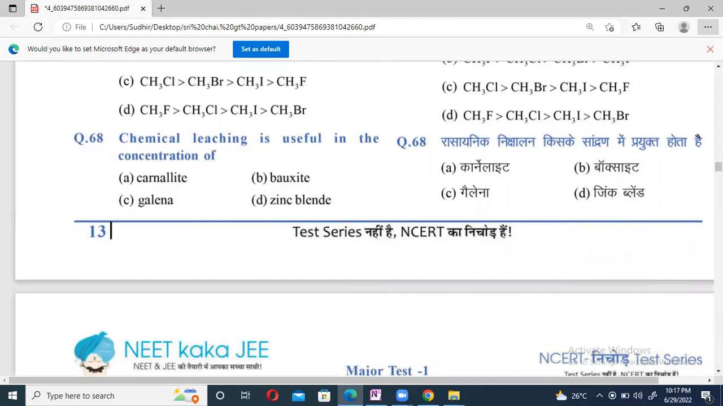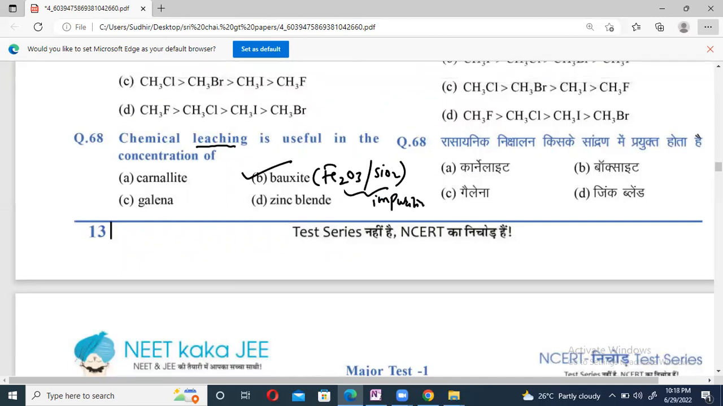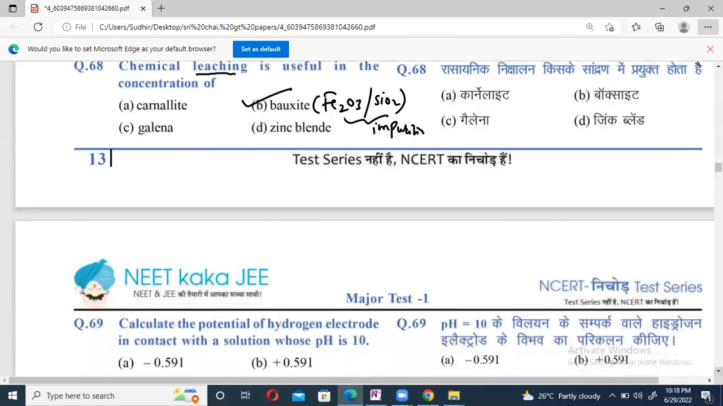68. Chemical leaching is useful in the concentration of, obviously, everybody knows, bauxite. The leaching process is a concentration of the ore and it is a chemical method which can be used for concentrating the bauxite ore because it contains Fe2O3 or SiO2 as an impurity, and to remove this impurity only a chemical method is useful, not the physical method. So option B is correct.